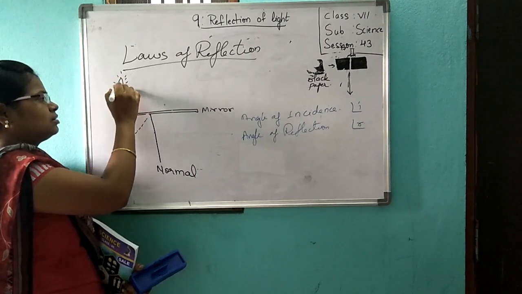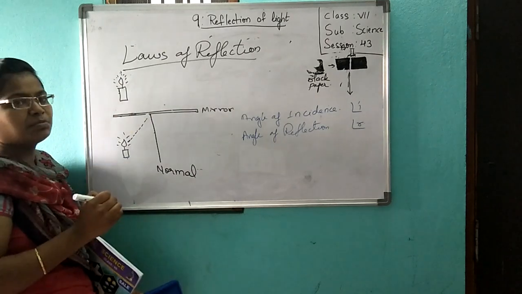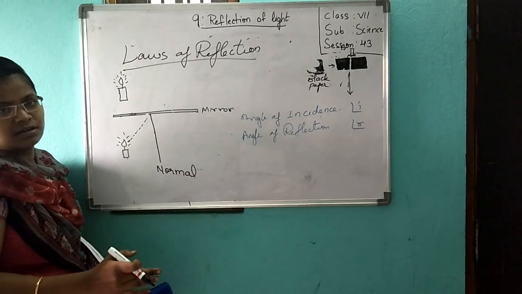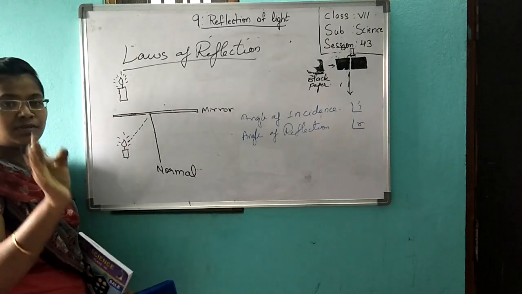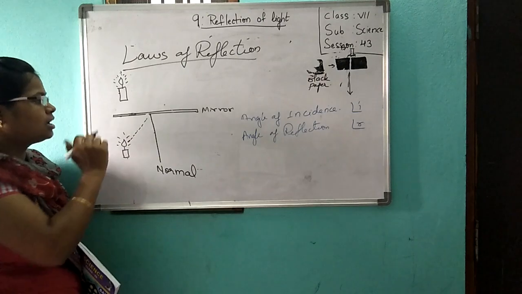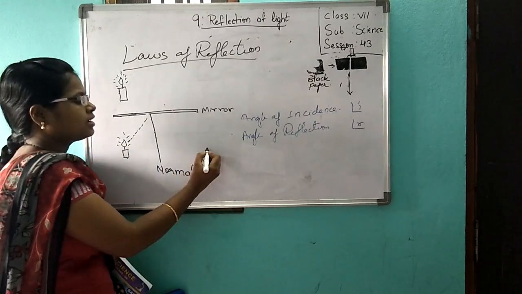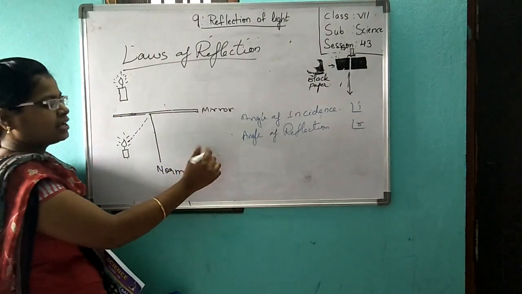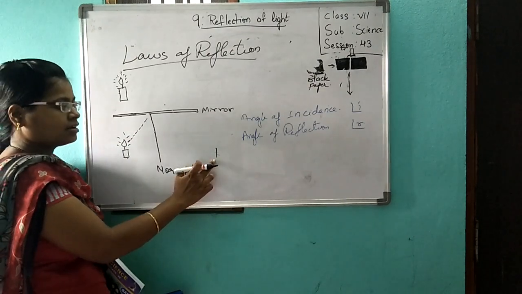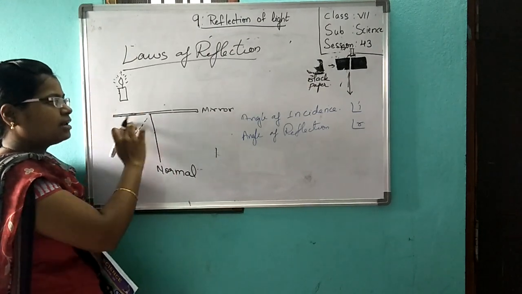Yes or no? If you want, you can go and stand in front of the mirror and move back and forth. At the same distance in the mirror, you will see your image. Yes? Now, your eyes. You are standing here. Can you see this candle in the mirror?